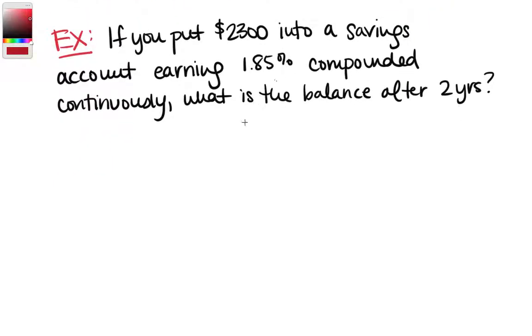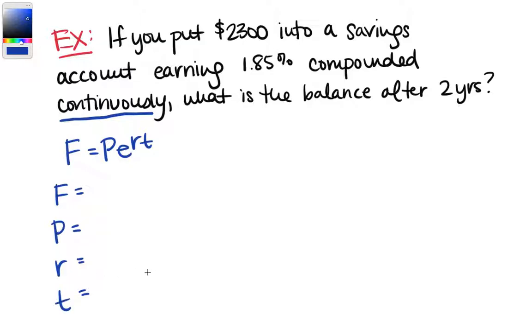Okay, if you put $2,300 into a savings account earning 1.85% compounded continuously, what is the balance after 2 years? All right. So the keyword compounded continuously tells us we're going to use this formula here. And let's go ahead and list out our variables, fill in what we know, and see what we don't know. Well, first, $2,300 is what we're putting into a savings account, our starting amount. That's our principal.